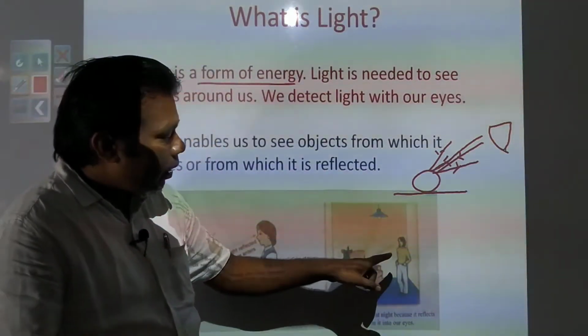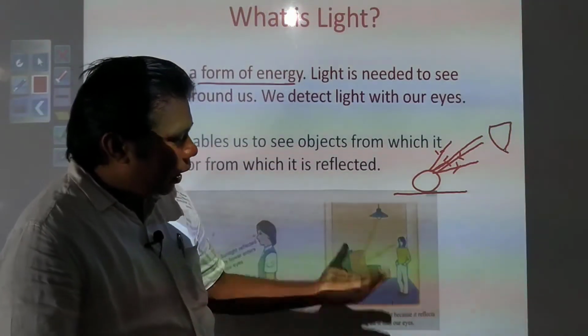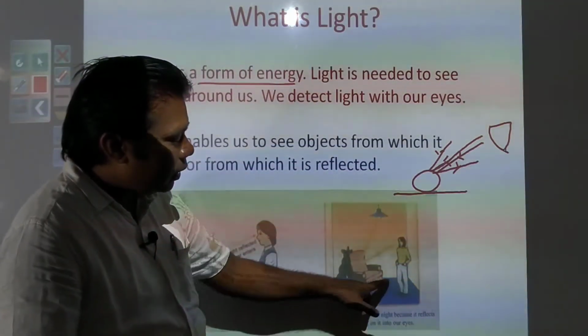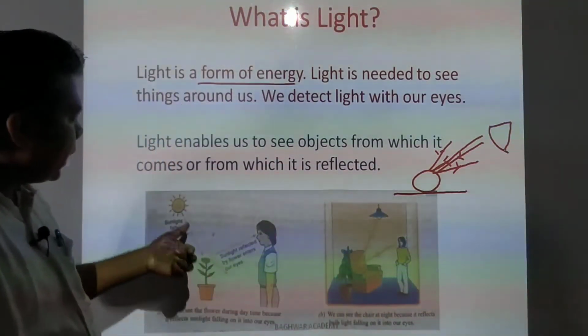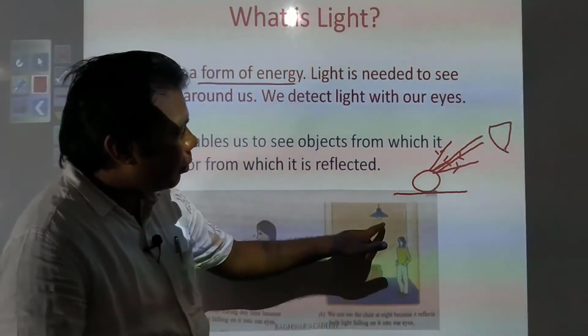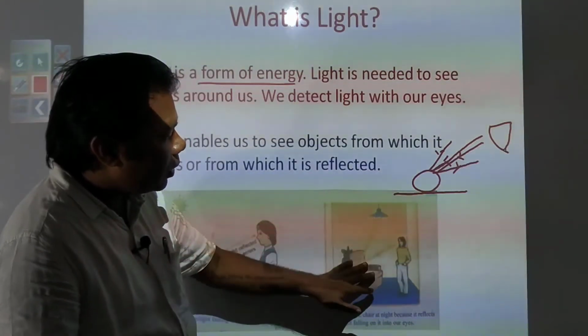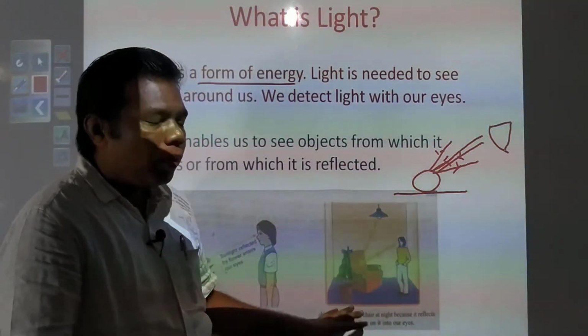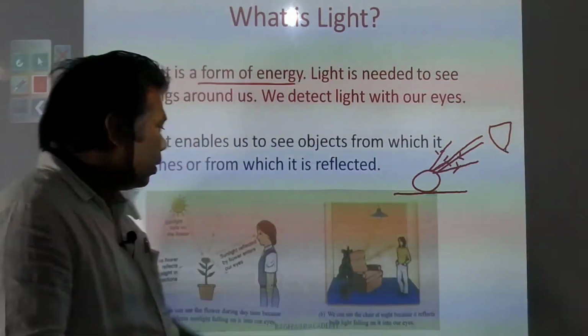Just see, at night, why can we see the objects? In daytime we use the light of the sun, but at night the bulb is glowing, and because of this light, we are able to see whatever objects are there in the room.